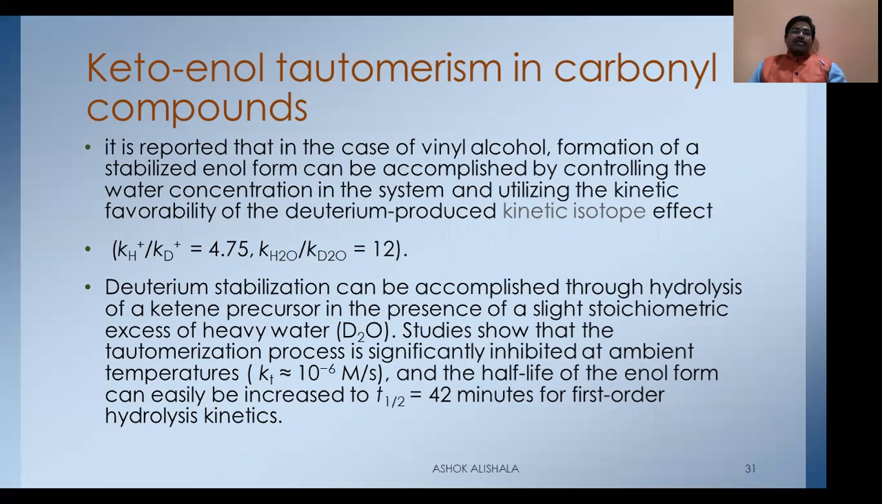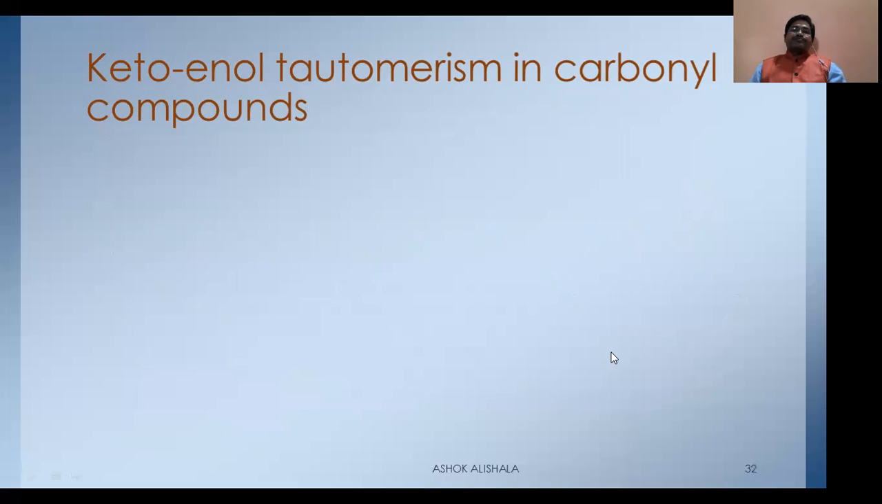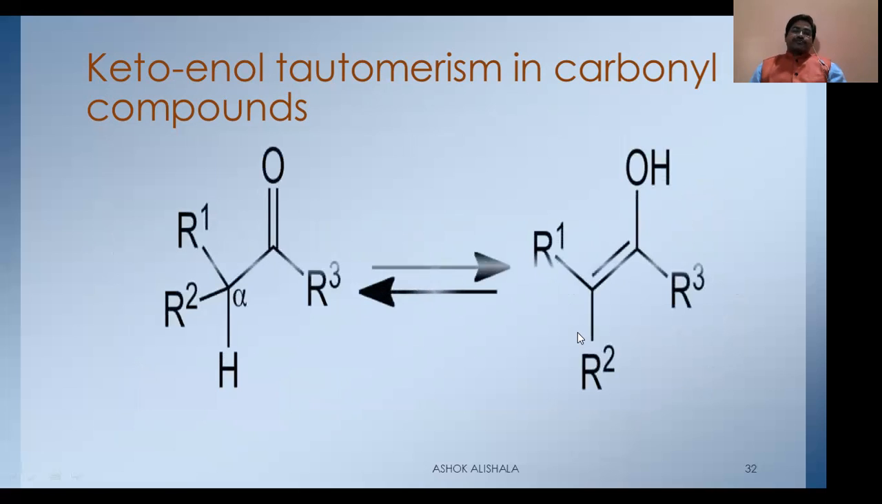Studies show that the tautomerization process is significantly inhibited at ambient temperature, and the half-life of the enol form can easily be increased to 42 minutes for first order kinetic hydrolysis. Now see this one. How does this keto-enol tautomerism take place here? This will be changing. This is an enol form, this is a keto form. This is keto-enol tautomerism.